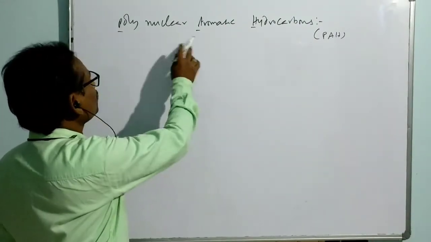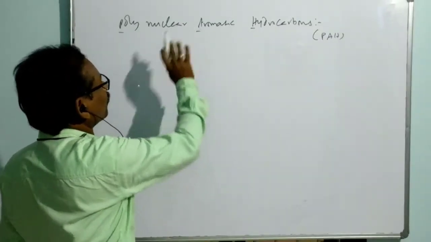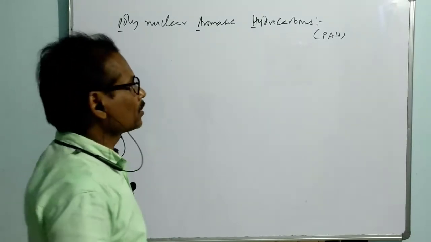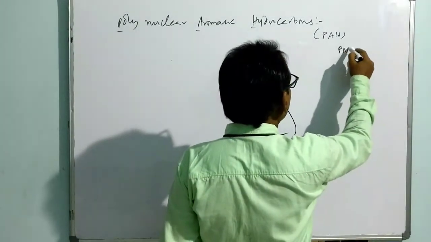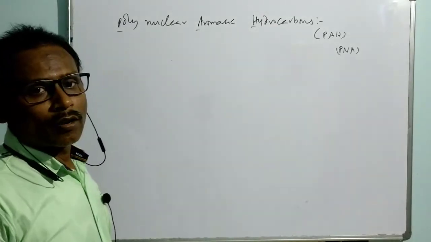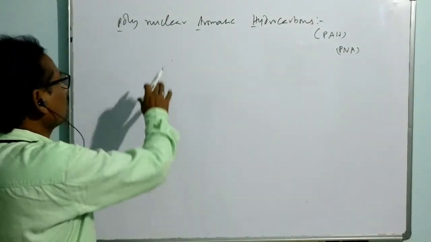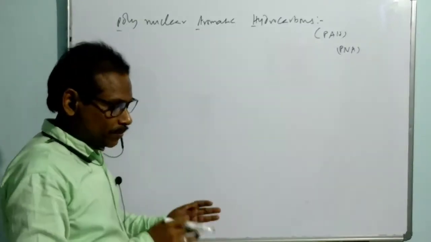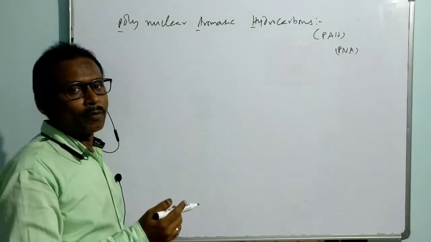Sometimes PNA also, polynuclear aromatic. They can say either PAH or PNA, anyway. So that means there will be many nuclei. Many nuclei means more than one benzene ring may appear.